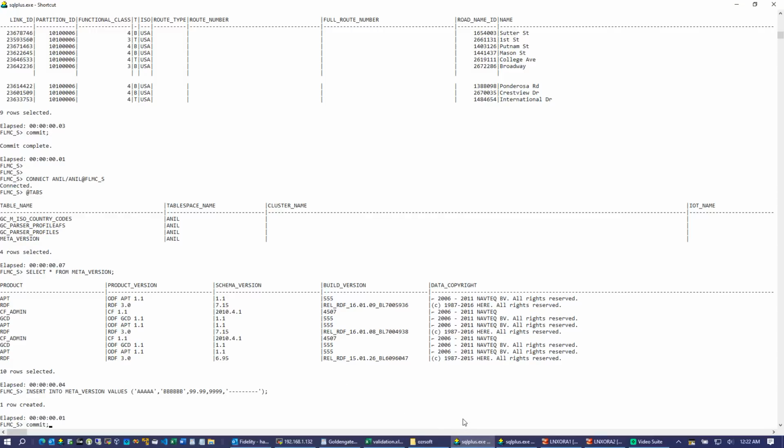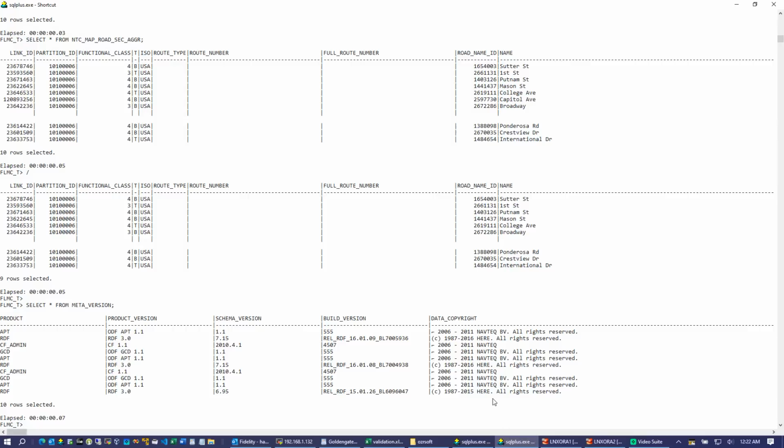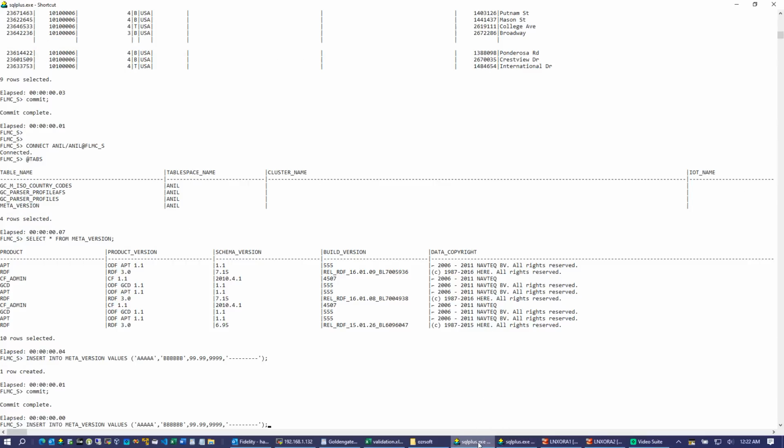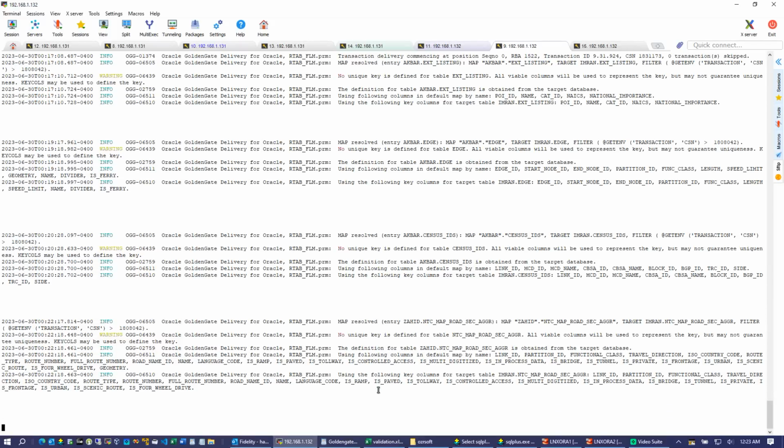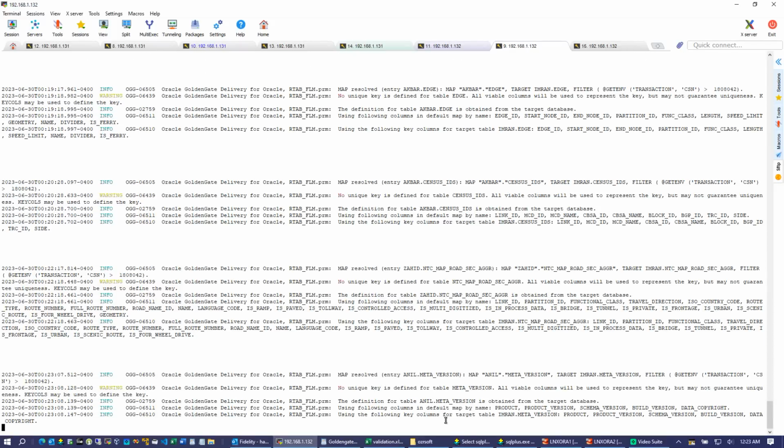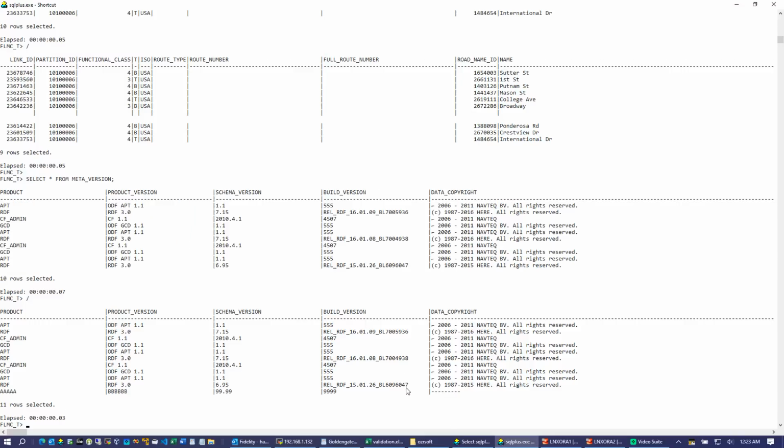I'm going to connect. So after inserting, we inserted this. Okay, we got the data here. Hopefully we'll see this, and it is here.